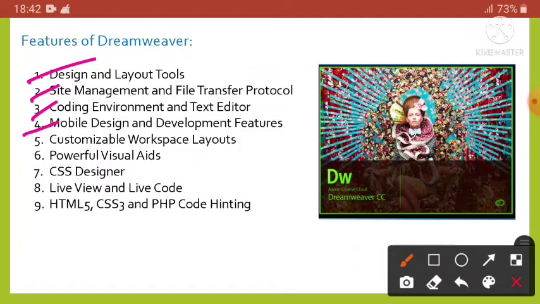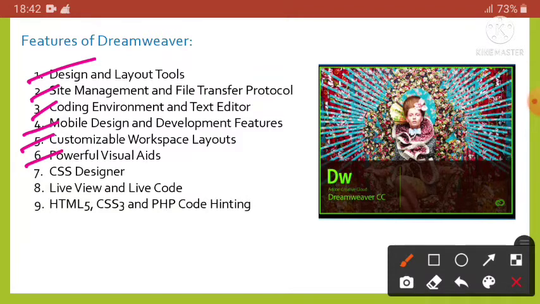Next one is customizable workspace layouts. Dreamweaver workspace is completely customizable. We can change the location of different panels and toolbars, and also different users can save multiple layouts according to their style of working.